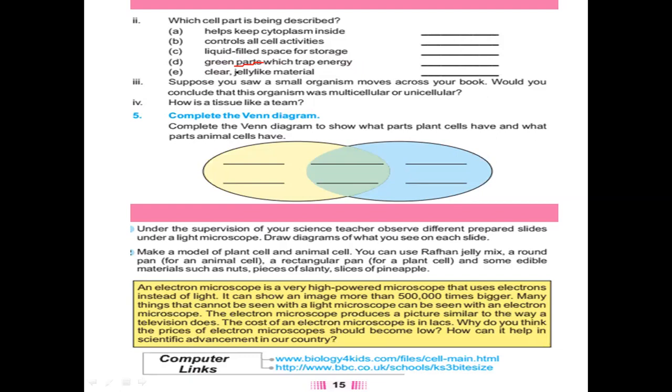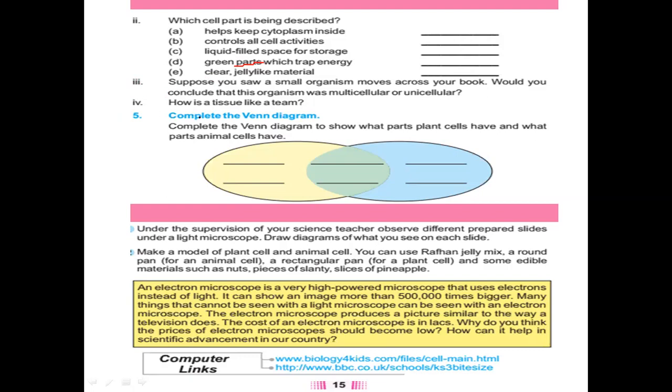Okay, next we'll see clear jelly-like material. That is jelly-like and clear, meaning when you see through a microscope, it will be transparent. Yes, jelly-like material is cytoplasm. Well done. Okay, here we have questions, and inshallah we'll provide the answers of these questions as well. Up till then, you must find these answers by yourselves.